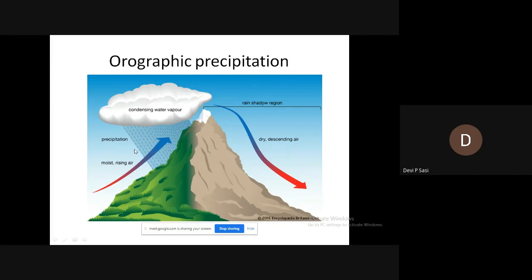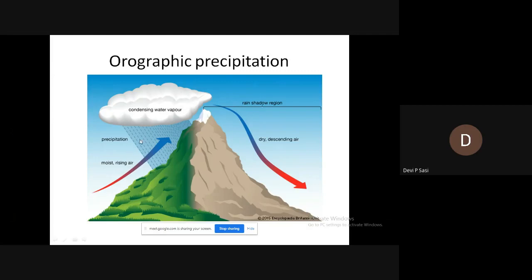The moist-bearing winds are forced to rise up due to the presence of a physical barrier. As it rises up, it expands and cools, forms clouds, the clouds condense and precipitation occurs. This type of precipitation is also called relief rain because it is due to the presence of a relief structure like a mountain.